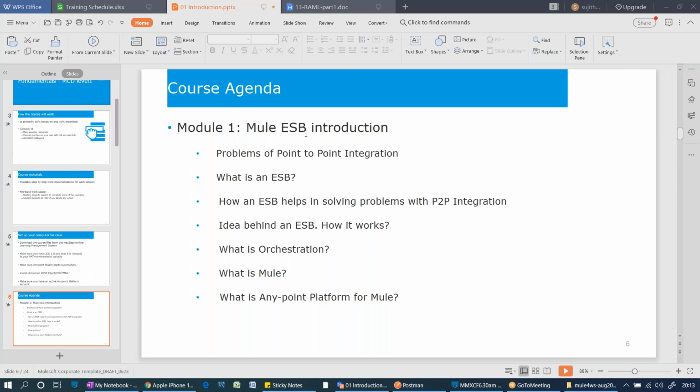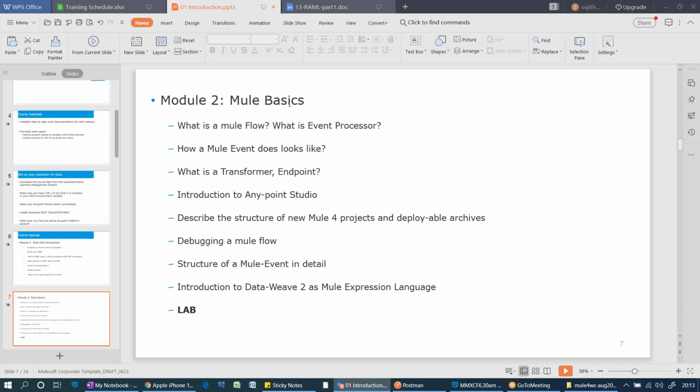And what is a Mule application, how to create a Mule application, what is the Anypoint Platform, what are the tools it contains. Okay, by completion of this first module, in the first 2 sessions, you'll understand what Mule is entirely, right? Next, we will move on to module 2, Mule basics.